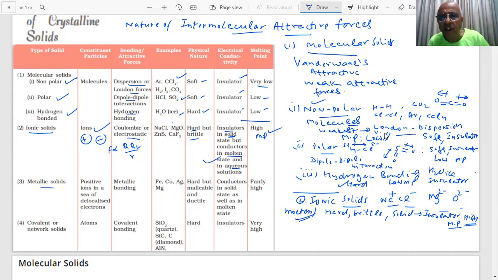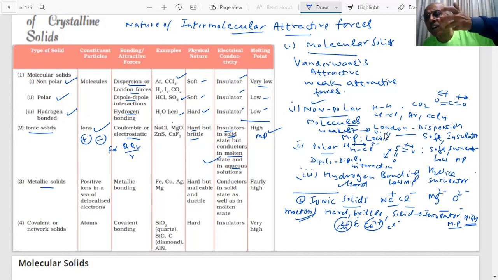For copper, you have Cu2+ and free electrons. One mole will have 6.02 × 10^23 of these free electrons. These are called kernels or positive ions. These electrons are available, and the attractive bonding between them is called metallic bonding.